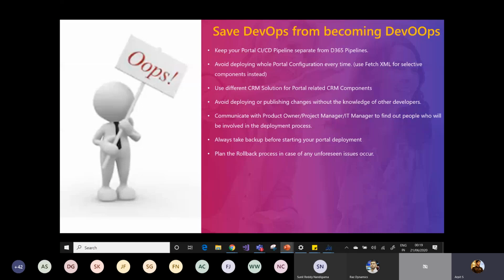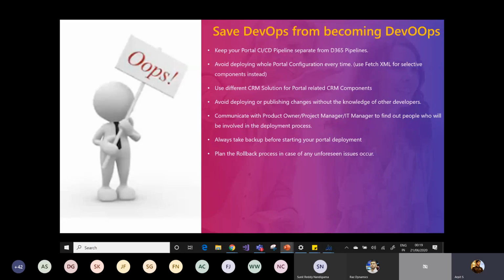There are a lot of ways to do that. If everything fails, then you can simply reset the portal as well. You can reset the portal, or you can restore the backup of your CRM solution. And if only a few configurations got impacted, you can fix them manually as well.